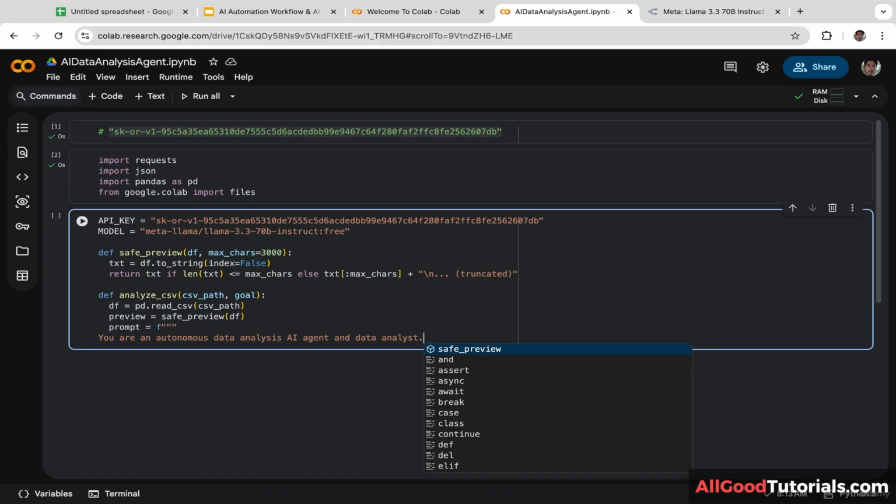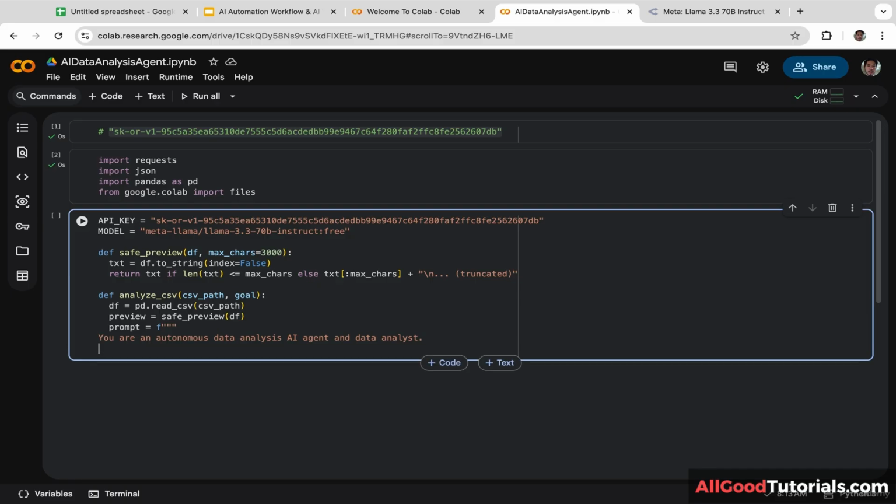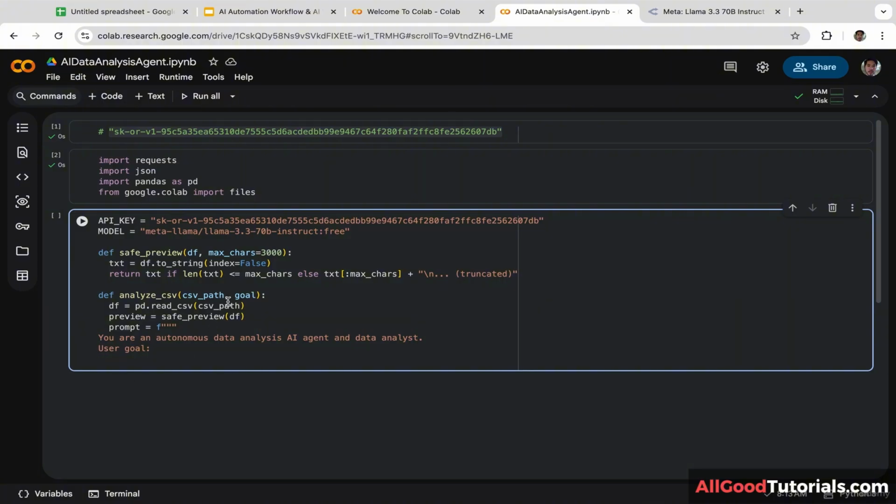Okay, firstly, we want to specify the AI role. And we are also going to define the user goal. Okay, now let's copy and paste this variable goal and put it here.